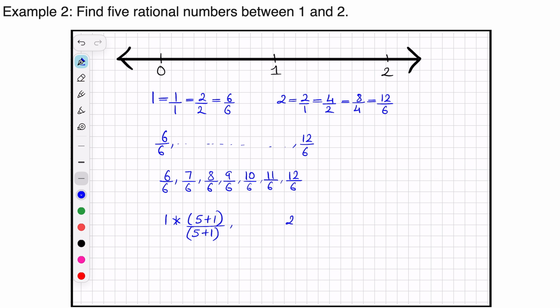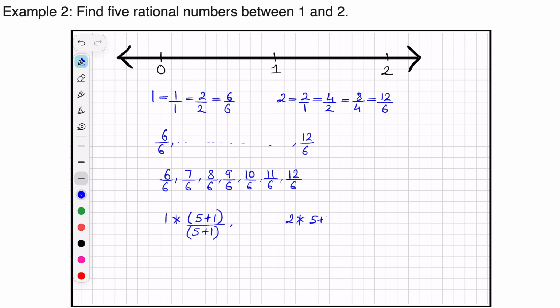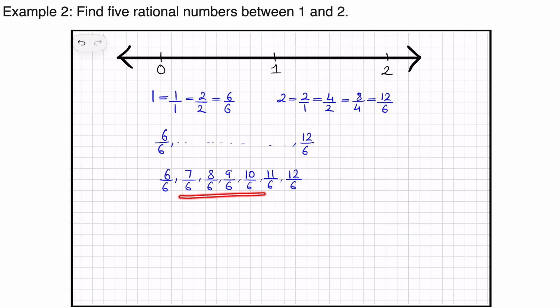In the same way, for the other number, we take 2 and then we multiply by 5 plus 1 and divide by 5 plus 1. Again we are multiplying 2 with the same numerator and denominator. And this 5 comes from the number of rational numbers that we need. Note, these numbers are not in their smallest form, but that is okay. They are still values between 6 by 6 and 12 by 6, or 1 and 2. If you want, you can factorize them to the smallest form.